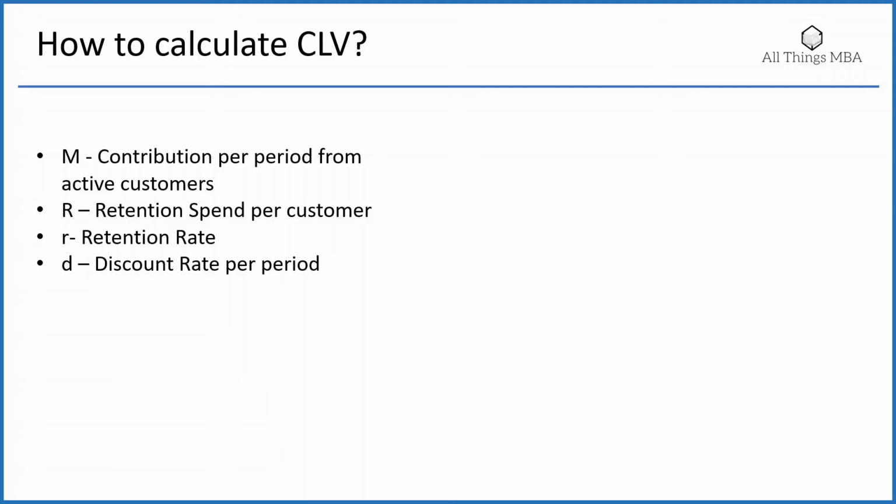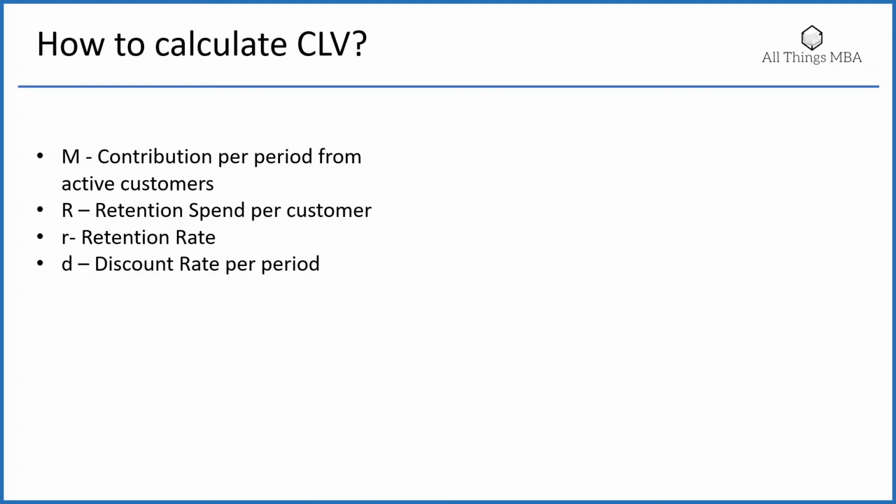These cohorts are used to identify and target segments of the market where it makes sense to group them and treat as one. Capital R is how much the company spends in acquiring or retaining a customer. Small r is the percentage of customers who stay back after a fixed time period. And D is the discount rate, which is how much money I would have made had I invested this money in the market within the period.